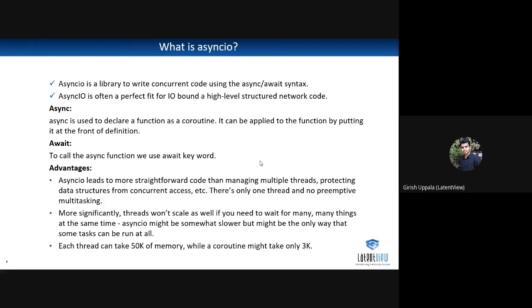Here we'll discuss the async keyword. It is just used to declare a function as a coroutine. We'll talk about coroutines later. It is applied to a function by putting it at the front of the definition. The same applies to await, but we use await to call the async function.